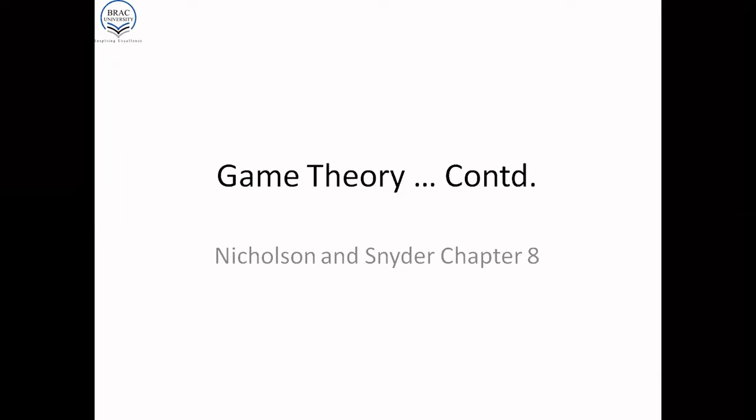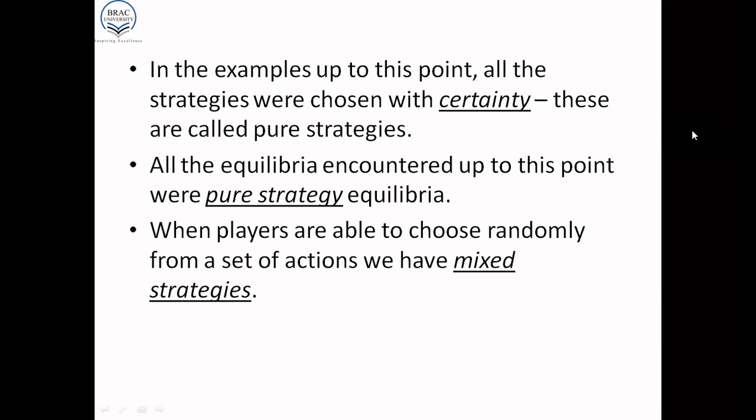Continuing our discussion of game theory, we proceed. So in the examples up to this point, all the strategies were chosen with certainty. All the players played a strategy or a move with certainty, probability 1. And these are called pure strategies. And all the equilibria encountered up to this point were pure strategy equilibria.